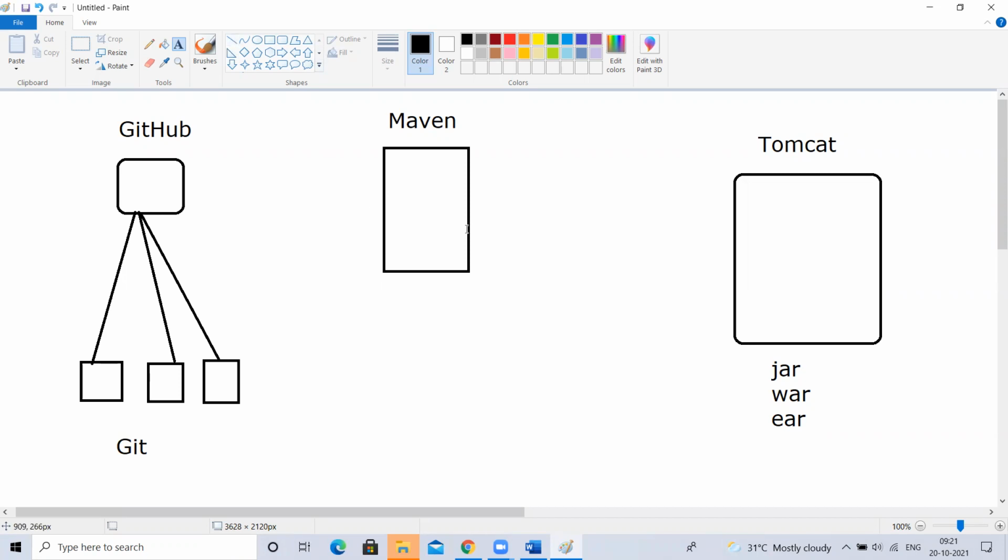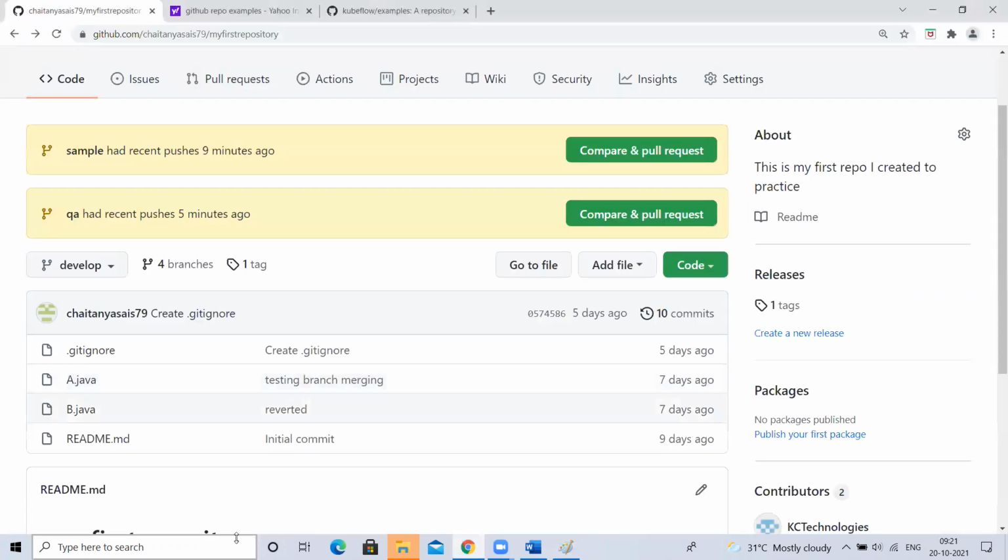What is this? Maven is a build tool. What will it do? If you give your source code to Maven, and tell Maven, hey Maven, I'm giving you some source code. Whatever we have in GitHub is called source code. This is the project code, right? That is called source code.